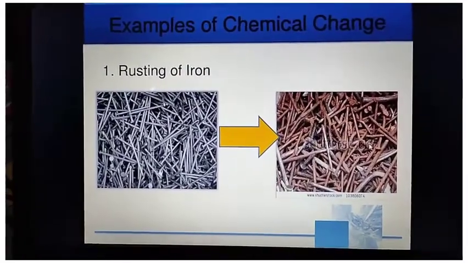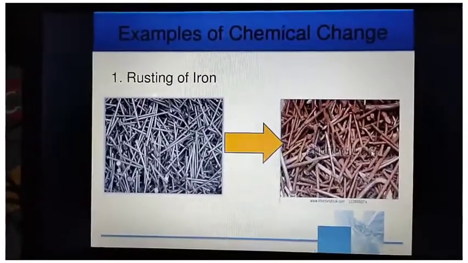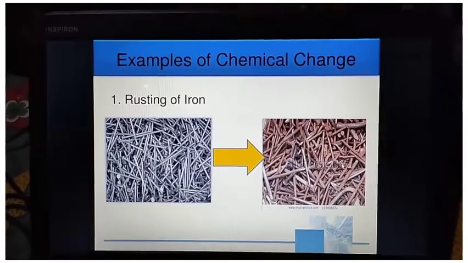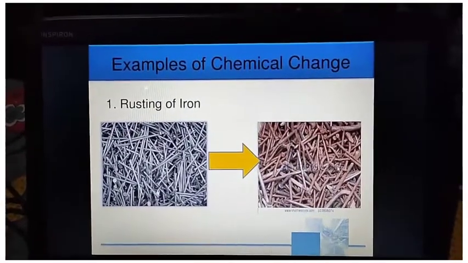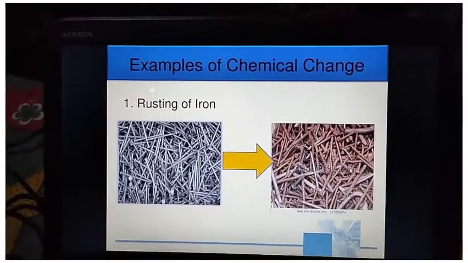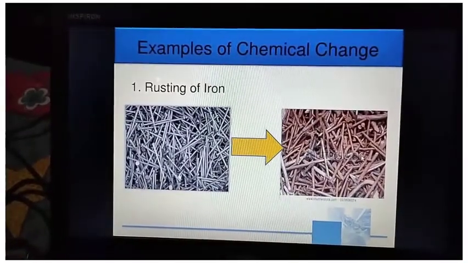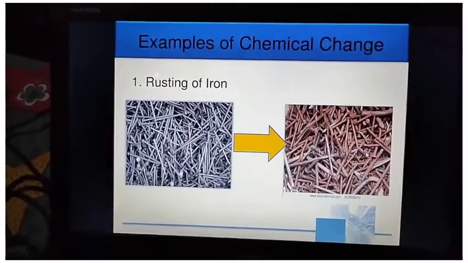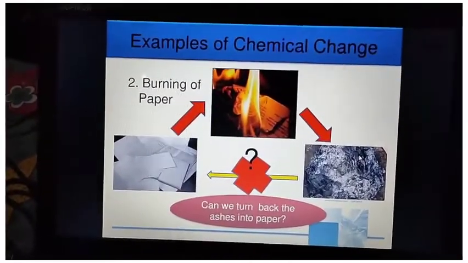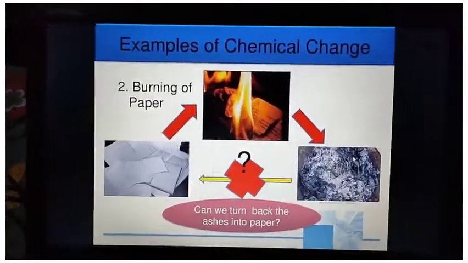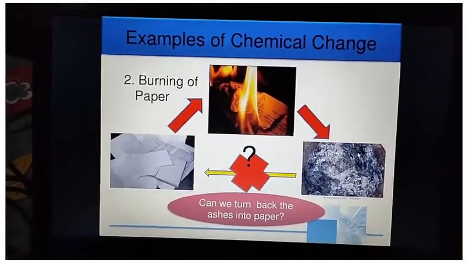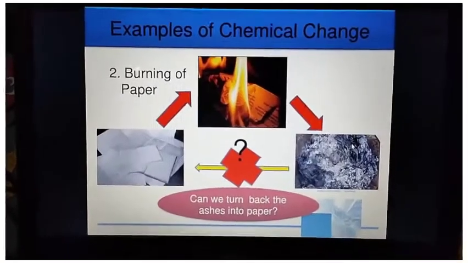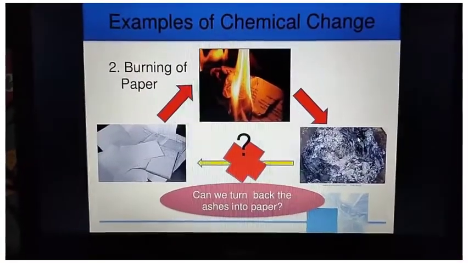Now you see the examples of chemical change. Rusting of iron. Here you can see the color of the pins changes, so we call it a chemical change. Then burning of paper. Whenever you burn paper, you get ashes. These ashes have different properties than paper, so new substances are formed and we call it a chemical change.